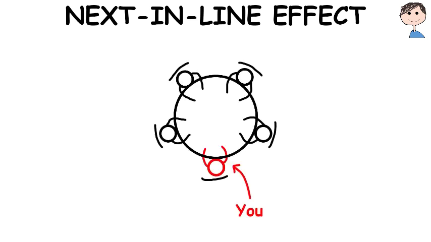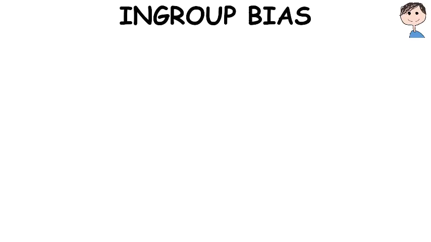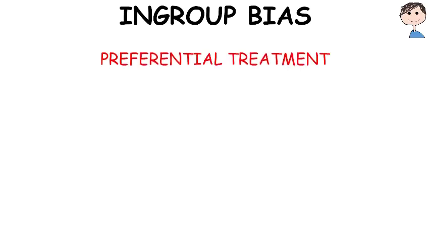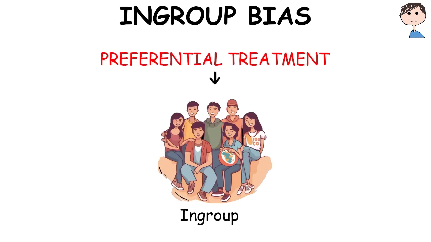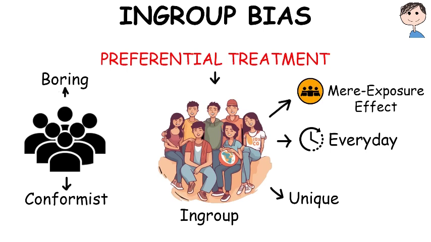Next in line effect. When taking turns speaking in a group using a predetermined order, like going clockwise around a room, people tend to have diminished recall for the words of the person who spoke immediately before them. In-group bias. In-group bias is the tendency for people to give preferential treatment to others they perceive to be members of their own groups. It usually happens because we encounter and interact with people in our group much more frequently than with strangers. This makes people in our group seem unique, while people outside of our group seem boring and conformist. The mere exposure effect also plays a role in this bias.